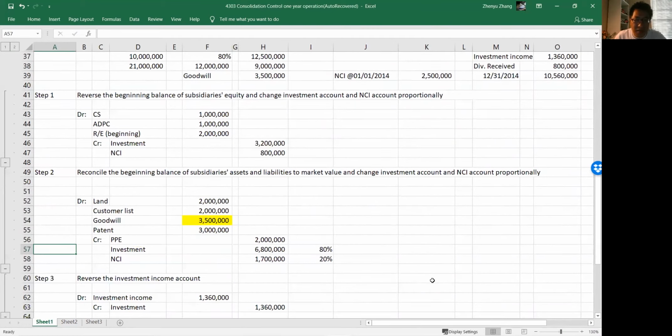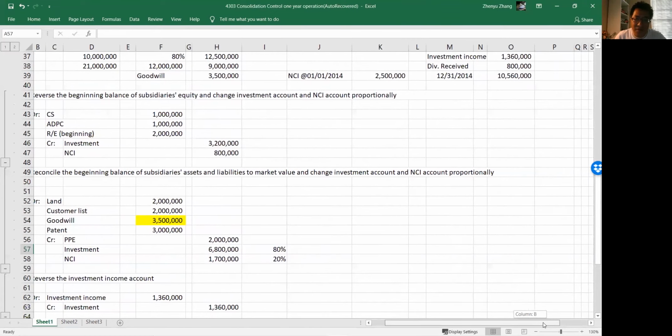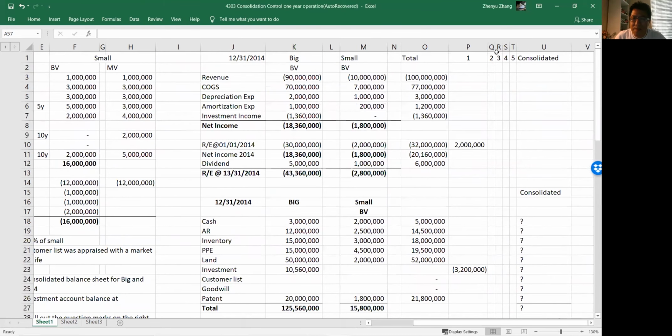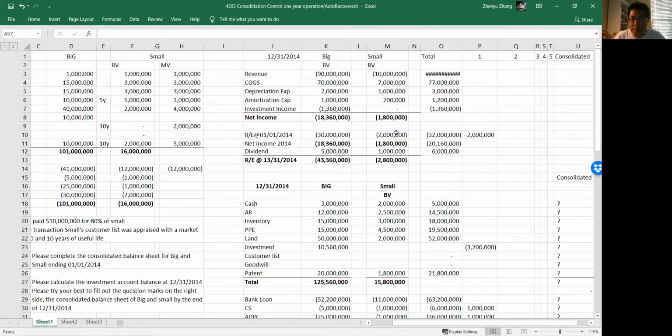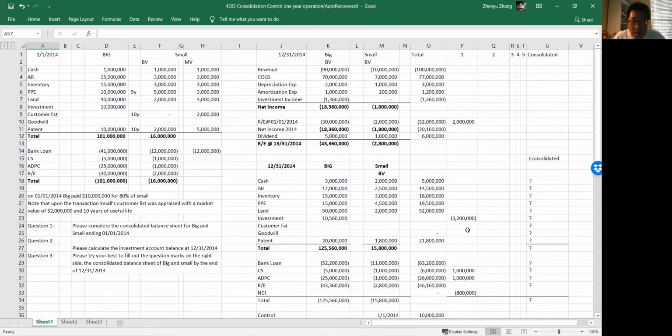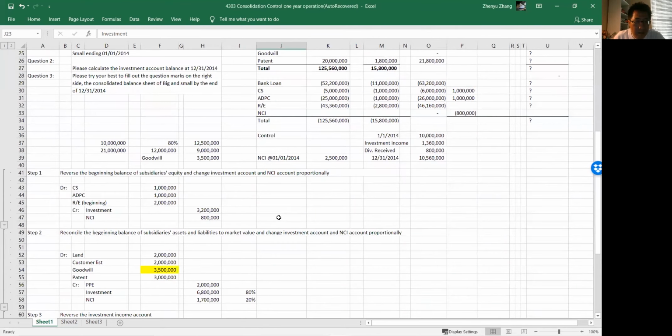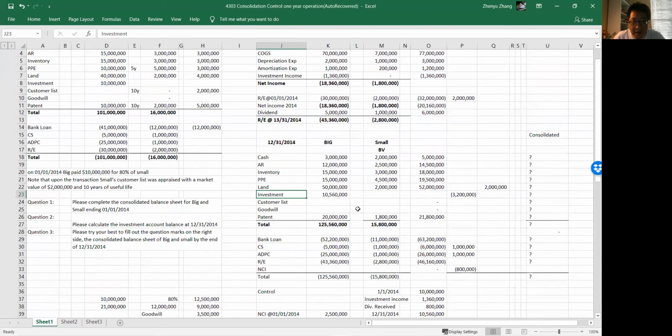Lands, 2 million, customer list, 2 million, goodwill, 3,500,000.